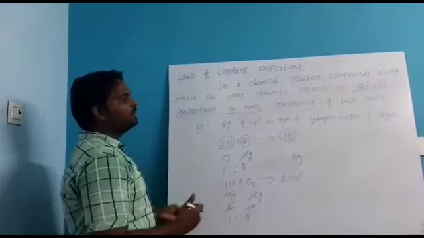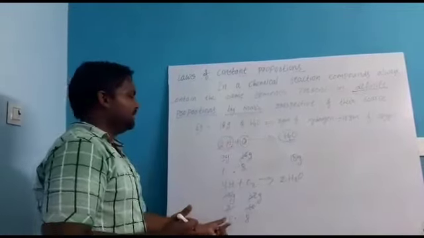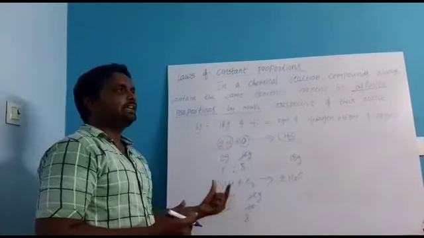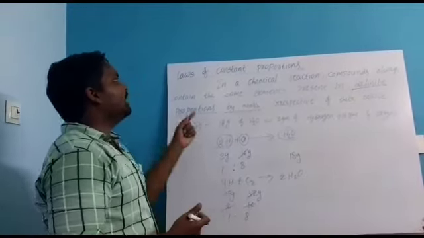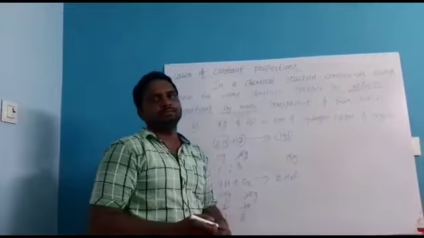What is the definite proportion of water? If anyone asks you, then you should say 1:8 ratio. This is called the law of constant proportions.